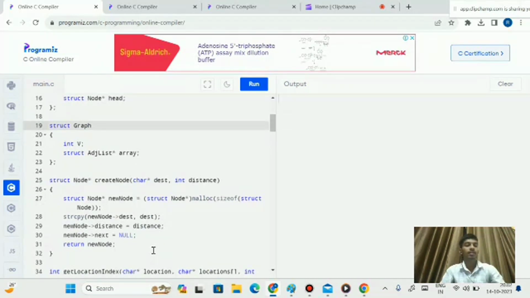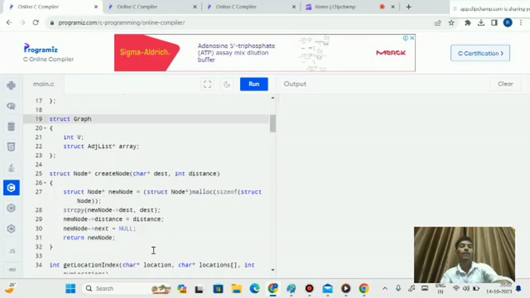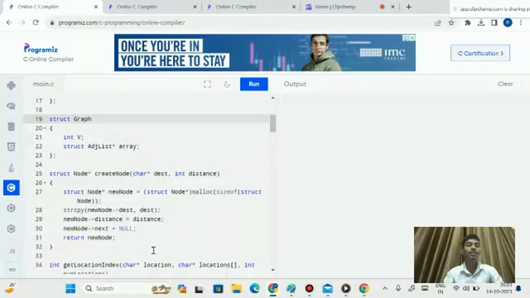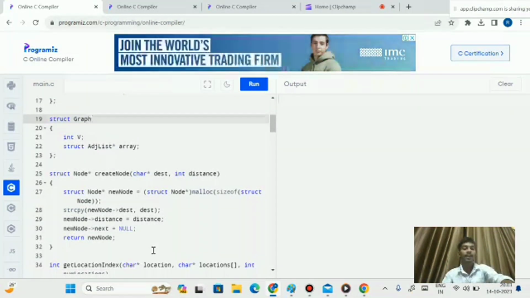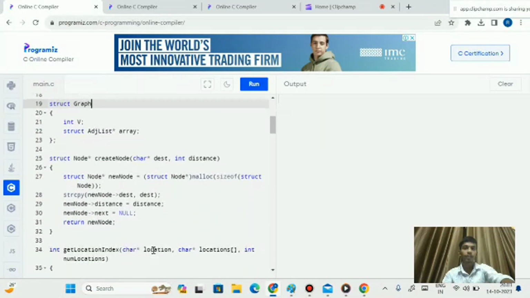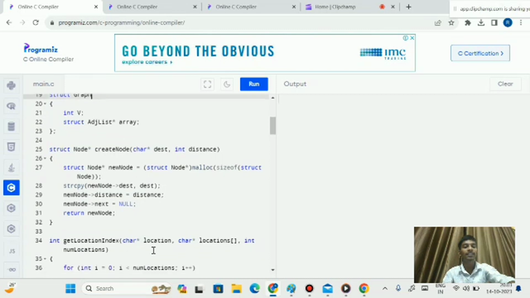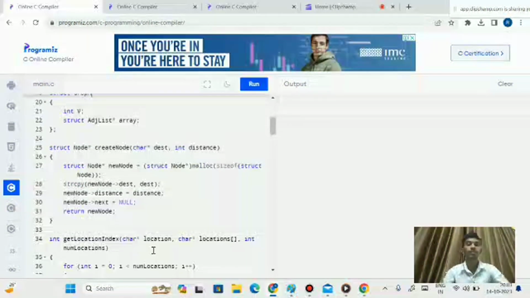And the next part of the code, struct node pointer create node, and in brackets character pointer to the destination and the distance between the points. And this function creates a new node for the graph. It allocates memory for a node, sets the destination name and distance, and initializes the next pointer.